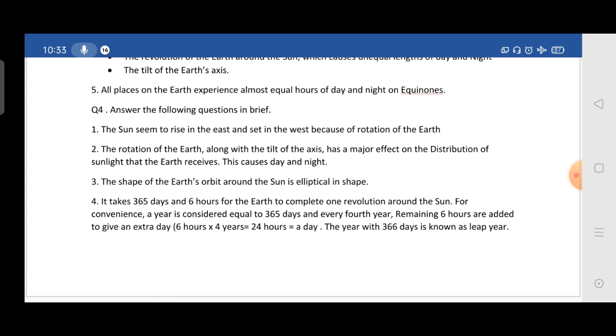What is the shape of the earth's orbit around the sun? So what is the shape of the earth's orbit? It is elliptical.